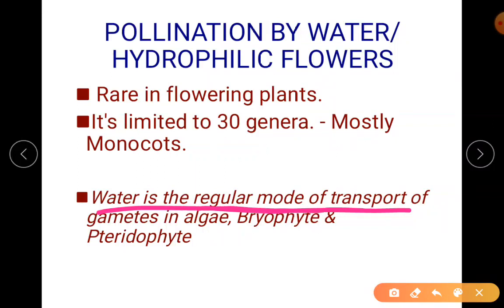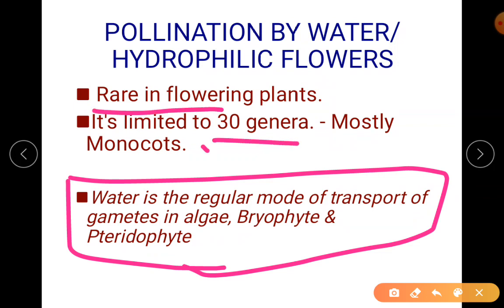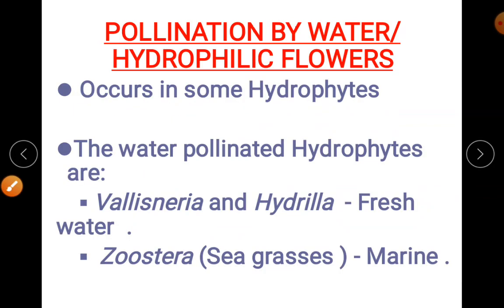Water is the regular mode of transport of gametes in algae, bryophytes and pteridophytes. That is known information. But in angiosperms, it is a rare phenomenon, limited to 30 genera and occurring mostly in monocots. So let us understand what that is.